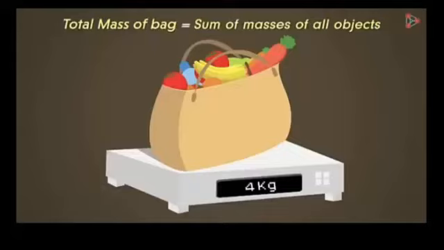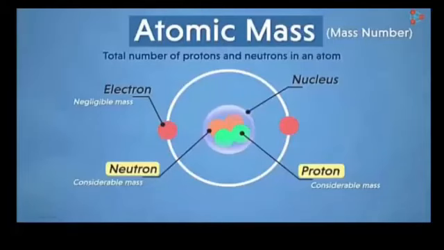So students, think about it: there must be some particles which are responsible for the mass of an atom. So let's discuss the different particles of an atom. Electrons have negligible mass. But the two other subatomic particles of an atom, neutrons and protons, have considerable mass.